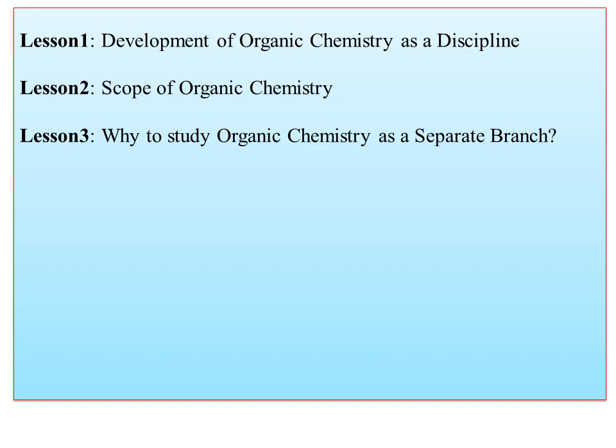In lesson number 3, we are going to consider what is so special about organic chemistry. We are studying organic chemistry as a special branch of chemistry. There are 118 elements in the periodic table, and only organic chemistry, which is the chemistry of carbon, we are studying as a separate branch of chemistry. Even though there are 118 elements, carbon has a special position in the periodic table. Those compounds we are studying as organic chemistry.